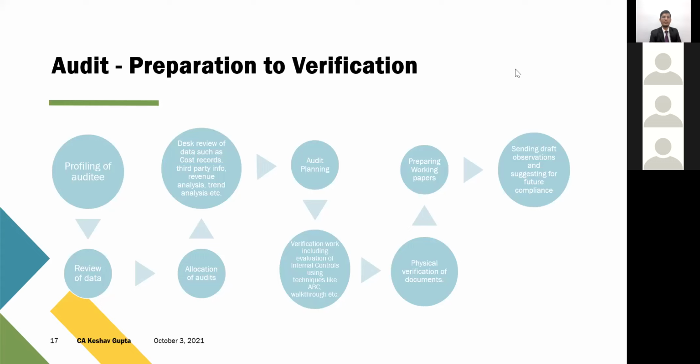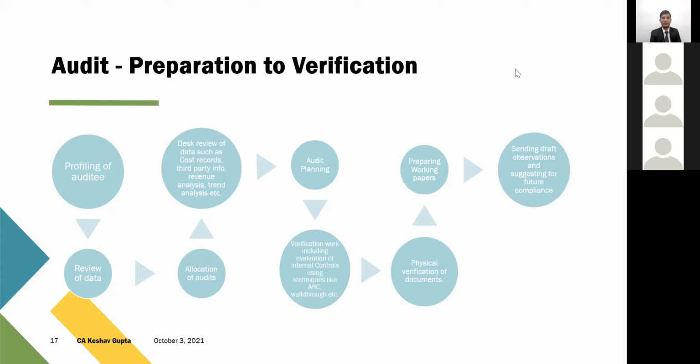Suppose first of all they profile the auditee. Profiling itself has a big format which is given in the GST audit manual. If you see that format, you will find that there are multiple things. Profiling is not just writing the name, address, GST and major details. They have multiple data already available with them, your income tax records, your company records. Based on that, they're supposed to profile the auditee.